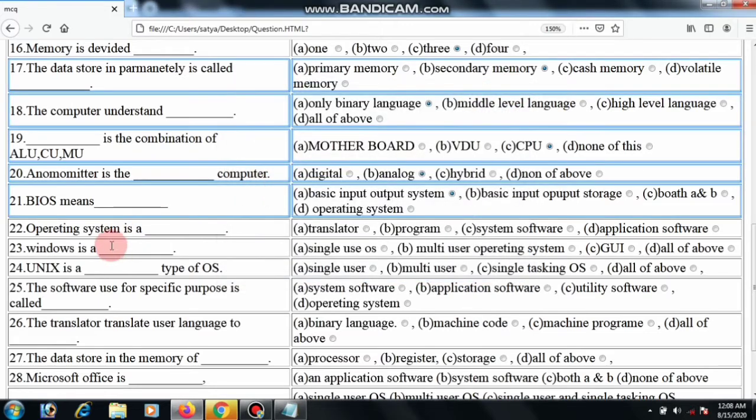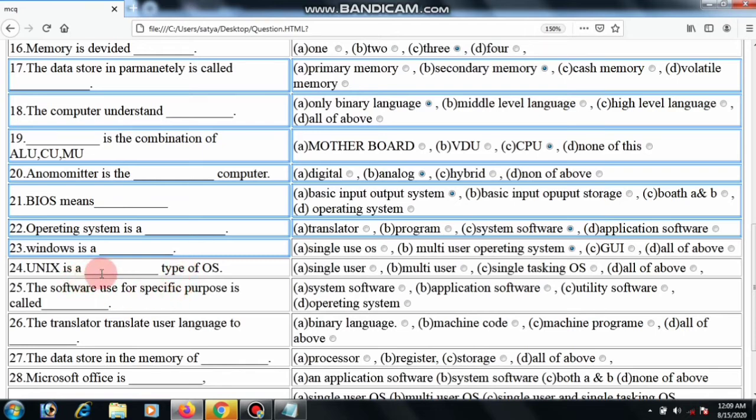Operating system is a translator, program, system software, or application software. Operating system is a system software. Without an operating system, a system cannot operate. Windows is a single user operating system, multi-user operating system, graphical user interface, or all of these. Windows is a multi-user operating system.